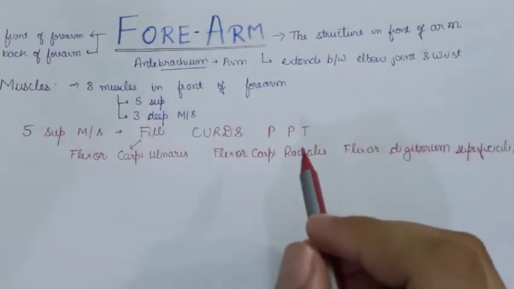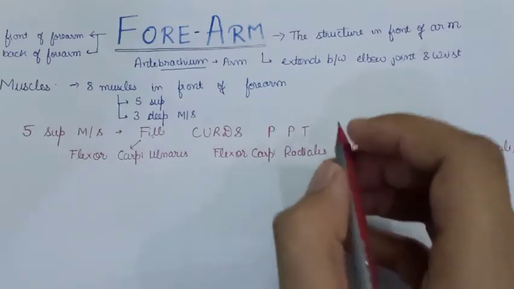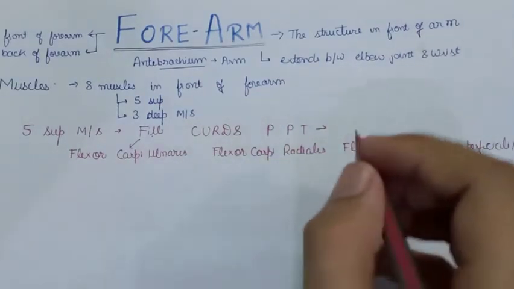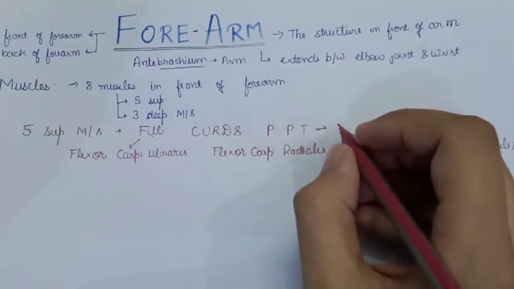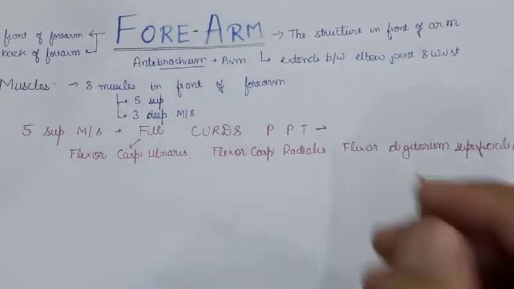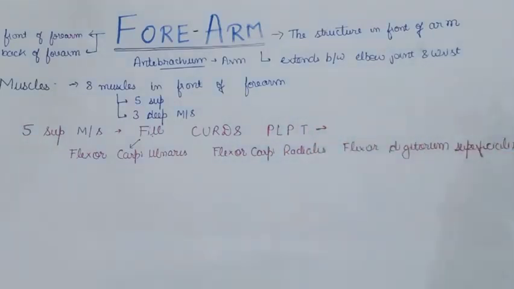Now the remaining three muscles derive from the word PPT, which stands for PowerPoint presentation. So fill, curds, PPT: we have completed three muscles, and the next one is palmaris longus and pronator teres. You can also make it PLPT for better understanding.